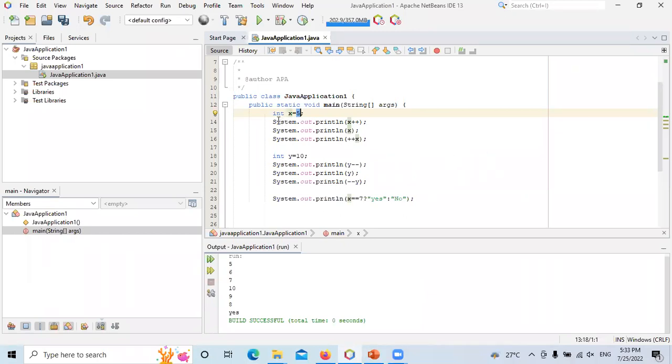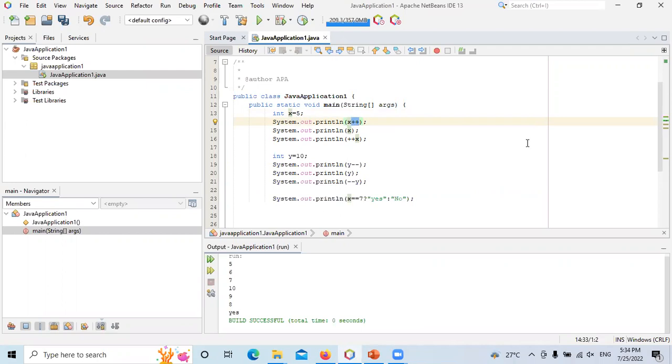Now in this line, we say x is equal to 5, then we print out x plus plus. Plus plus is a unary operator. A unary operator has one operand, x. Previously we used plus between 2 numbers, x plus y. So plus is a binary operator because it has 2 operands, x and y.